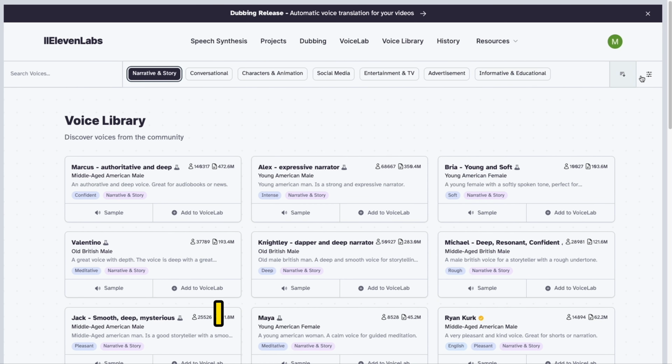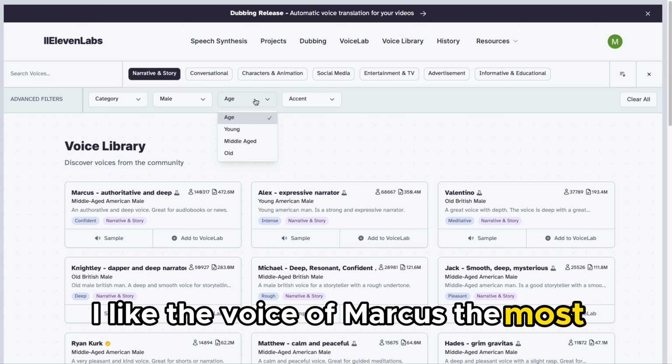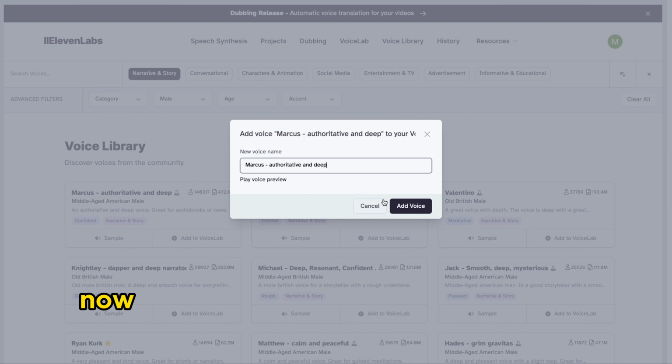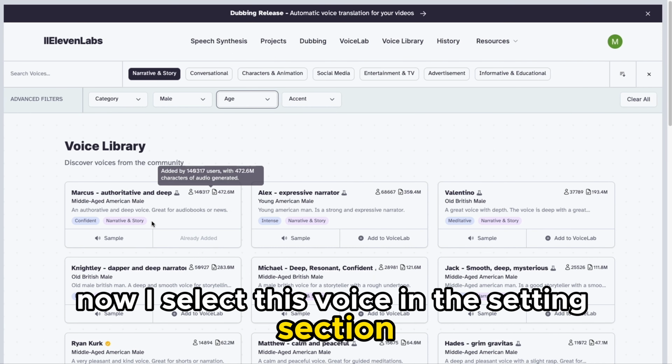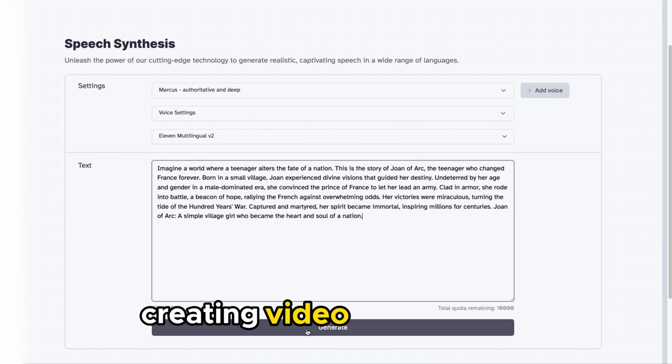In the filter, I select narrative and story and a male voice. I like the voice of Marcus the most, so I click on Add to Voice Lab. Now, I select this voice in the settings section and insert the raw script into the text field and click on Generate.